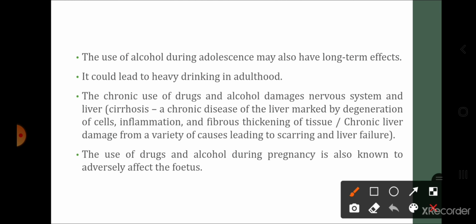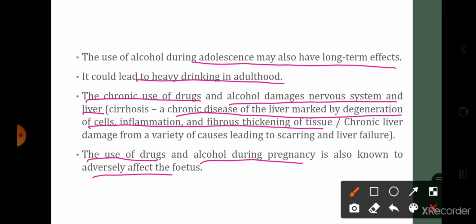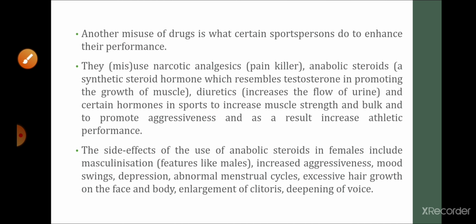The use of alcohol during adolescence may also have long-term effects. It may lead to heavy drinking in adulthood. The chronic use of drugs and alcohol damages the nervous system and liver, that is liver cirrhosis होता है. Liver cirrhosis is a chronic disorder of the liver which is marked by degeneration of the cells, inflammation and thickening of the fibrous tissue. Basically, it is a chronic liver damage which causes the liver to scar and leads to liver failure. The use of drugs and alcohol during pregnancy is also known to adversely affect the fetus.